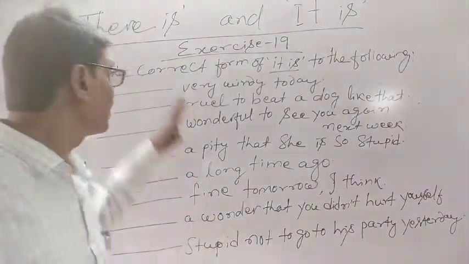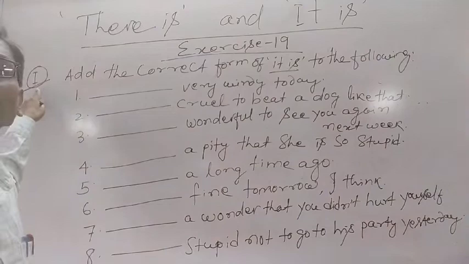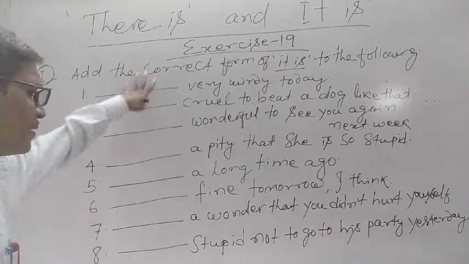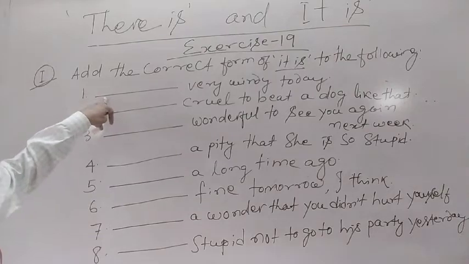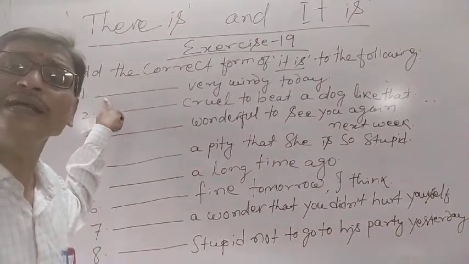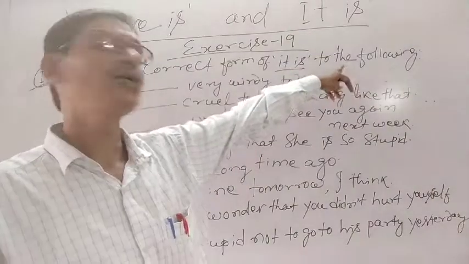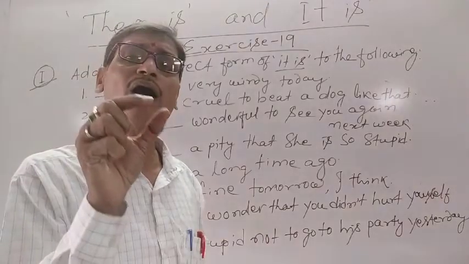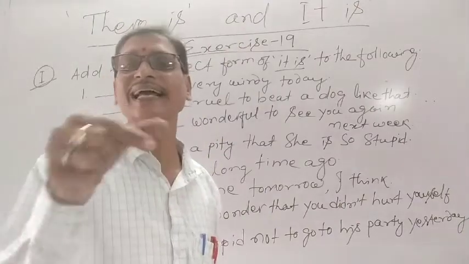Dear students, let's now understand exercise 19 part 1. Here in this part 1, several sentences have been given. Every sentence has a space to fill in. How will we fill them in? Add the correct form of it is to the following sentences. So we have to use the correct form of it is. It can be it was, it can be it will be, it can be it has been.